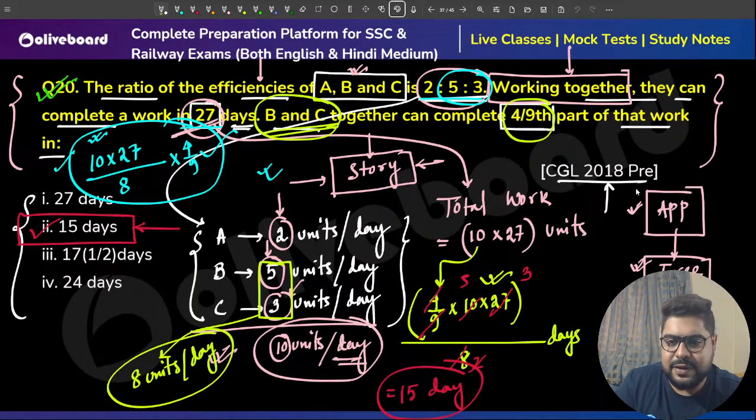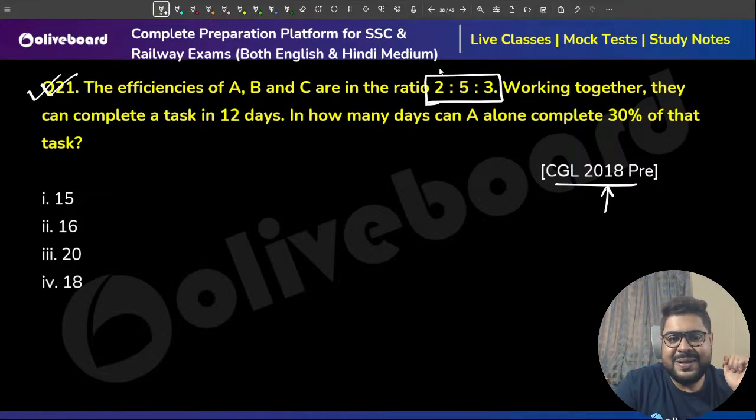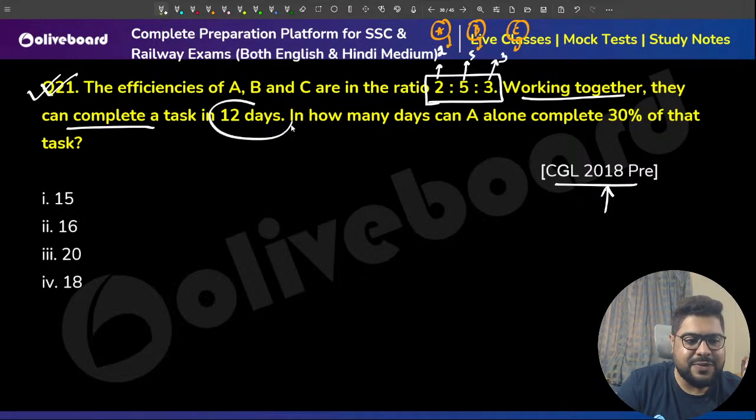So the last question was from 2018. This is also from 2018, and in fact the ratios are also the same. Sir, A is 2 units, B is 5 units, C is 3 units. This is for A, this is for B, this is for C. Right? So we can simply say this. Now, working together, they can complete a task in say 12 days.